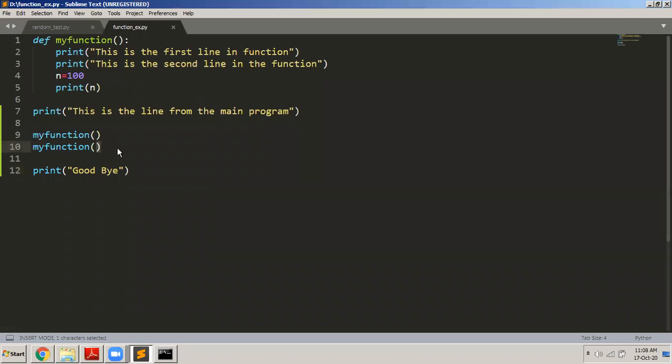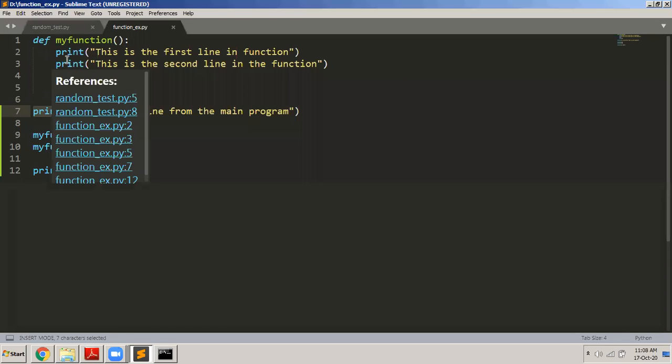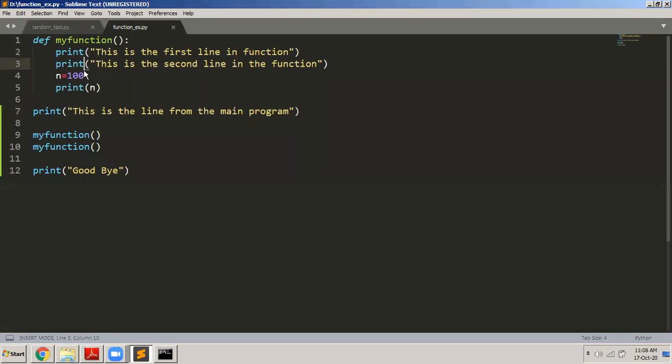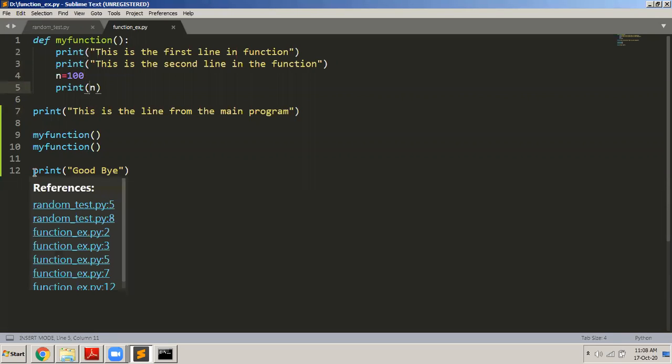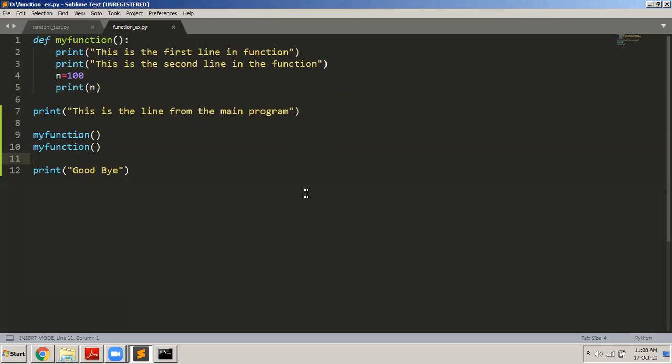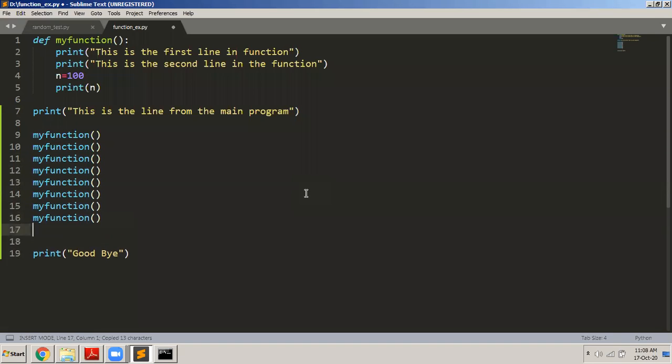So if I call the function 2 times, this is the first statement in the program, so this is what will get executed first. Then it will call the function, so the control will jump here, execute the body of the function, then it goes to the next statement in the main program. Again there is a function call, so again the control will jump back to the first statement in the function, execute this, and after it executes all the statements of the function, it goes to the next statement in the program, executes that and stops. So no matter how many times I call the function, those many times the body of the function will get executed.